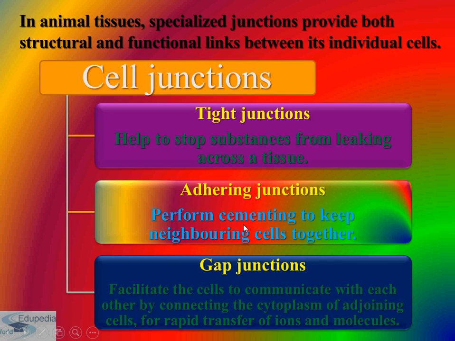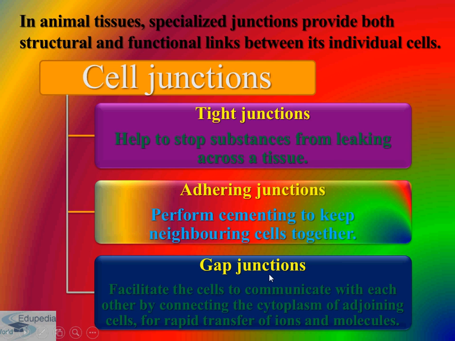Now, as I have told you, all cells in epithelium are held together with a little intercellular material. In nearly all animal tissues, specialized junctions provide both structural as well as functional links between individual cells. Three types of cell junctions are found in epithelium and other tissues. Which are those? These are called tight junction, adhering junction and gap junction.